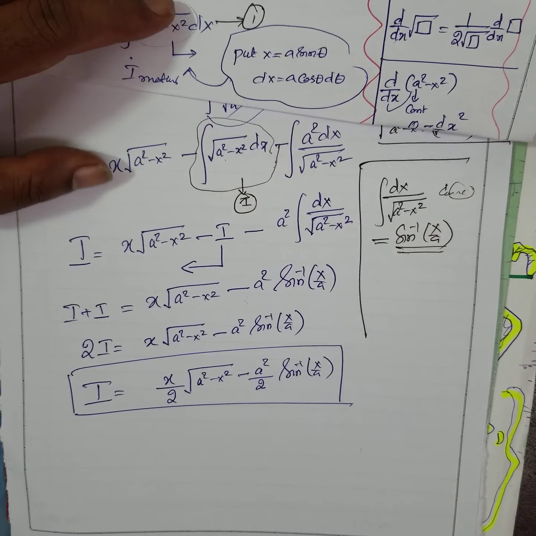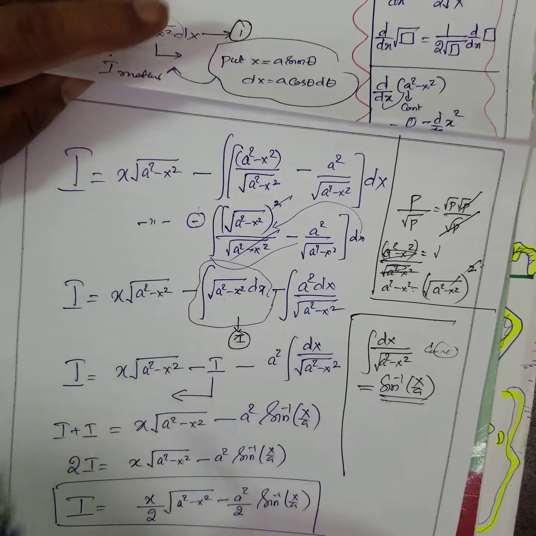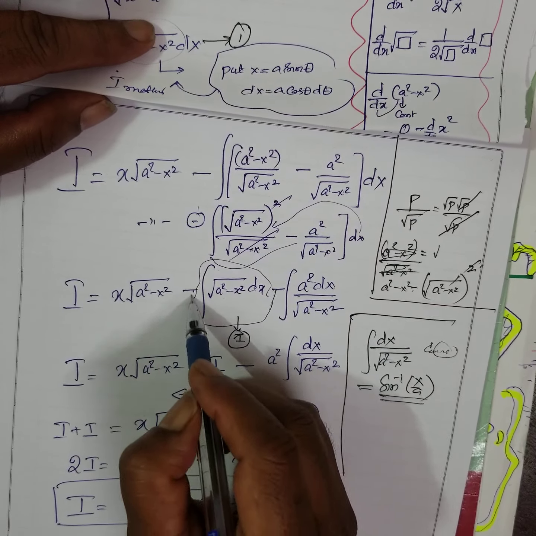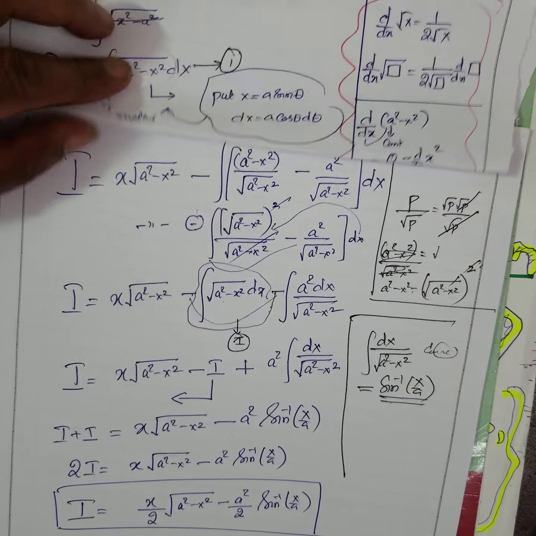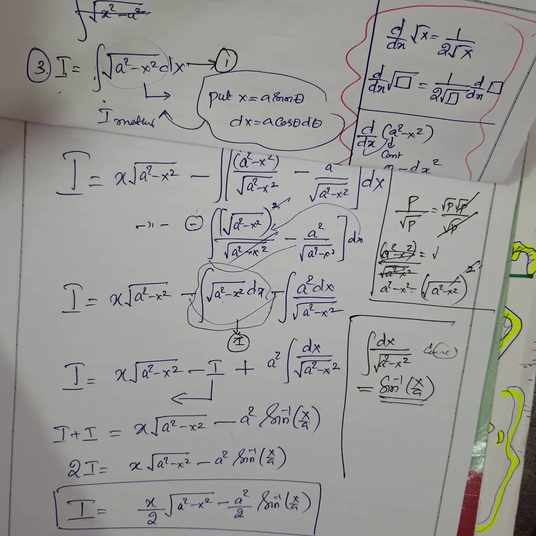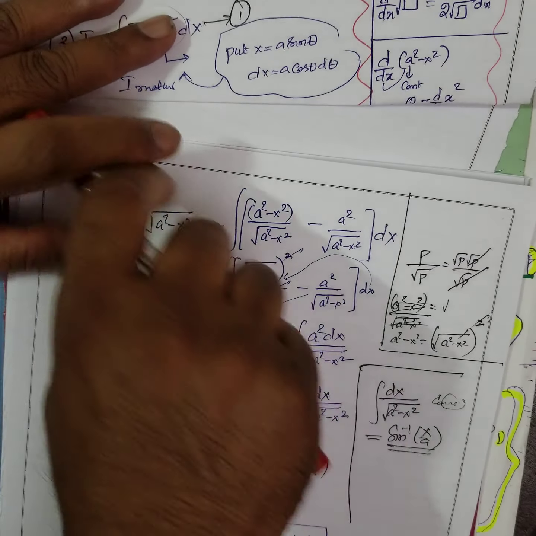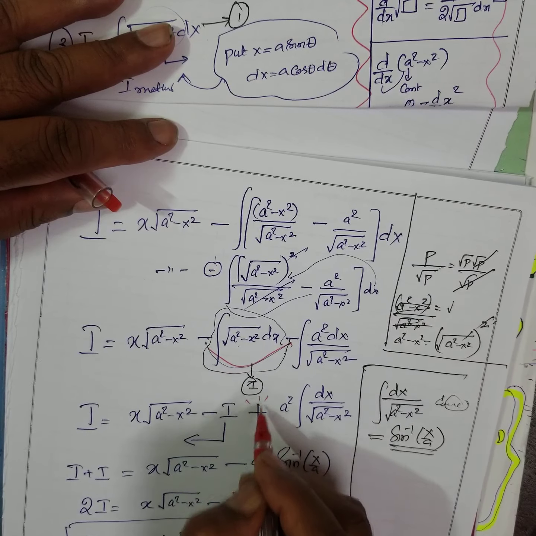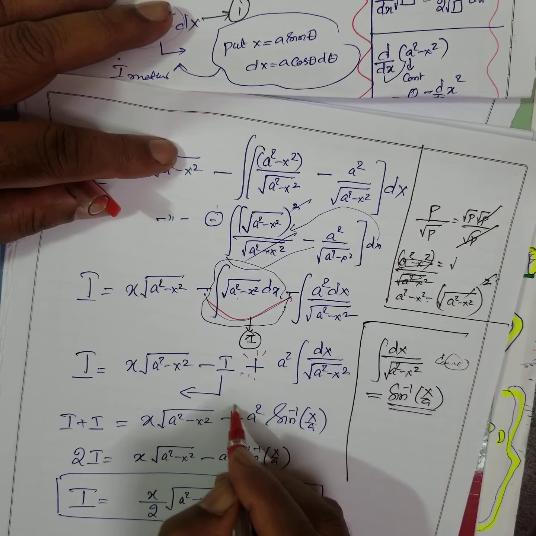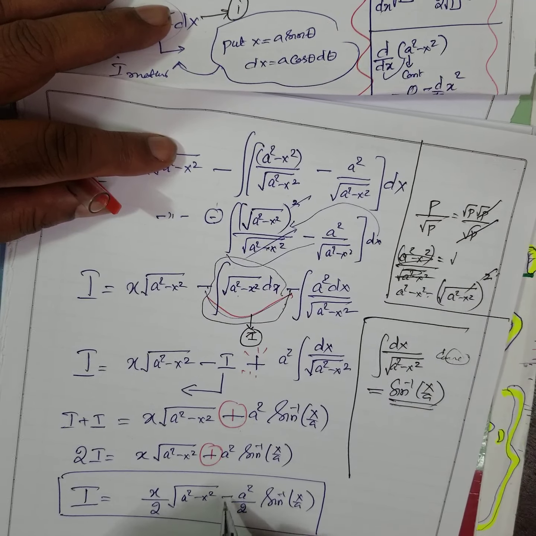x square? Here there is a mistake I have done. See here what I did. What is the mistake here? Tell. Here minus into minus is plus, is it not? Here plus. See, this only will happen in the exam. Here what mistake I have done? Tell. When I remove this bracket, I made a mistake here. Therefore this is plus. Therefore this becomes plus. This becomes plus. Therefore the formula is this.